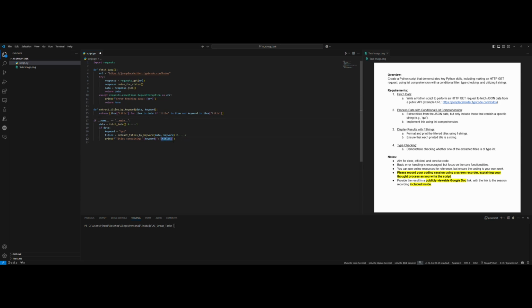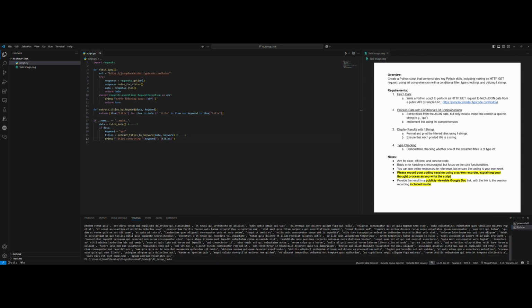I can make something better here first, because I think this one looks very good. Let me see. Yeah, it looks horrible. So I can change this for a loop. Let me def display filter titles, with titles as the parameter. For title in titles, print title. It will look way cleaner.